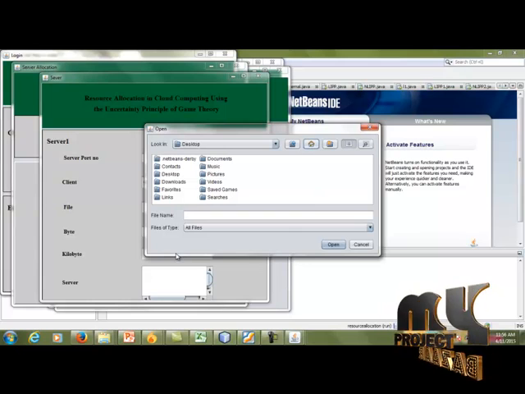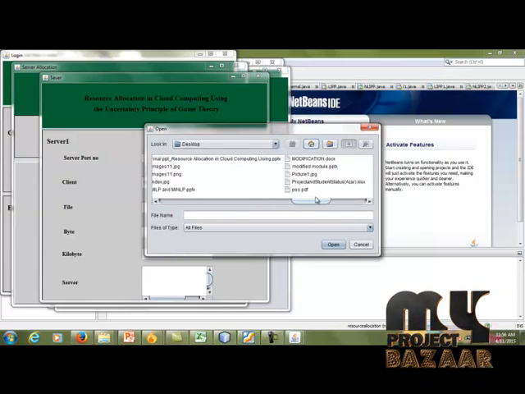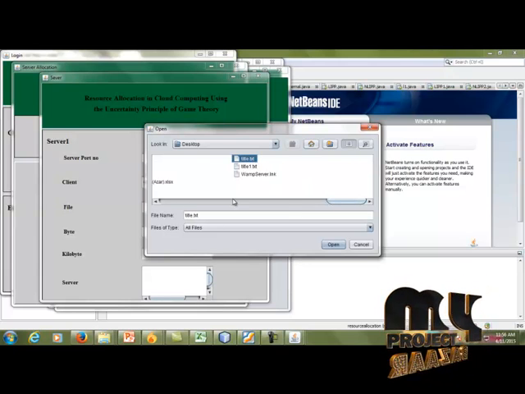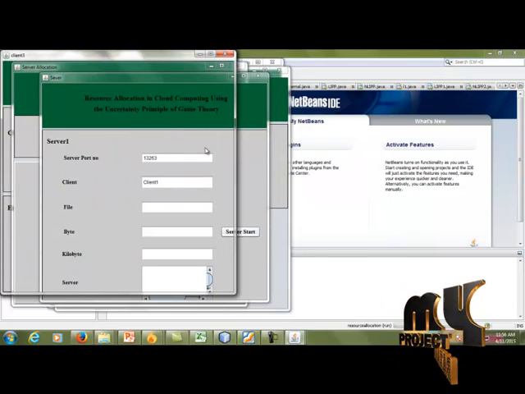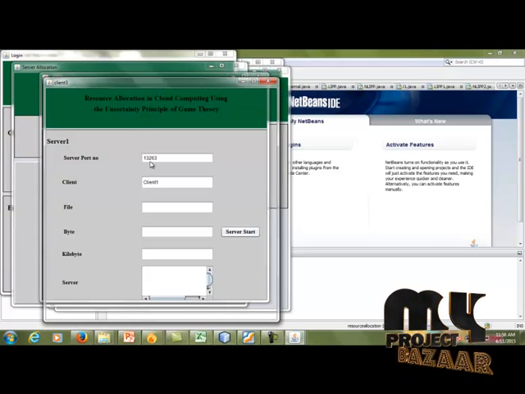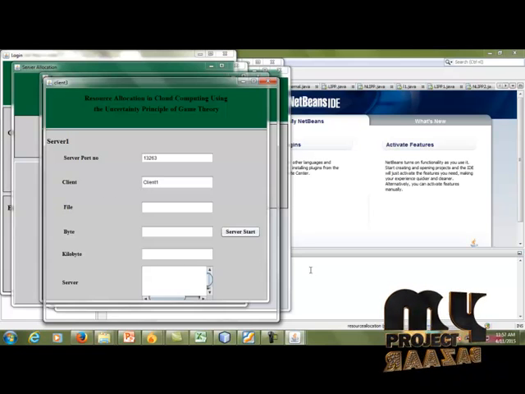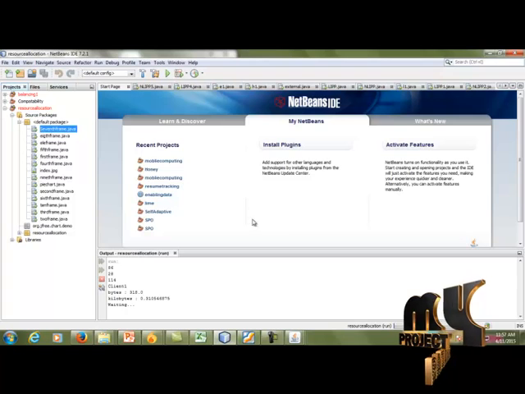This file will be considered as a resource, to check whether the resources are available or not. I will select title.txt and click open. 313263 is the server port number and it will be allocated to client 1. After that, you can click 7th frame.java.